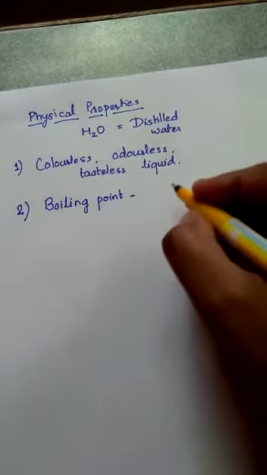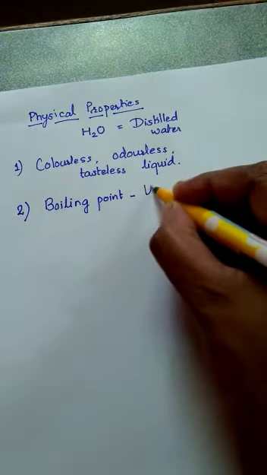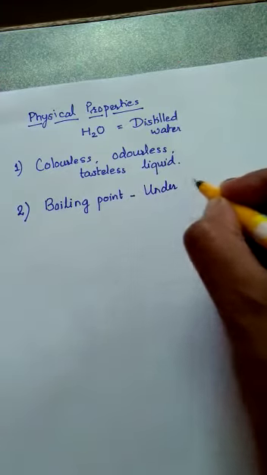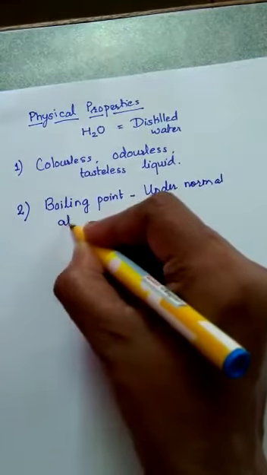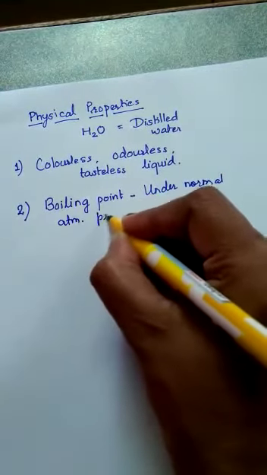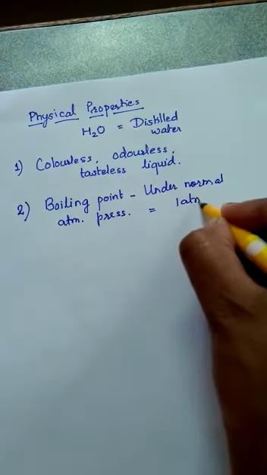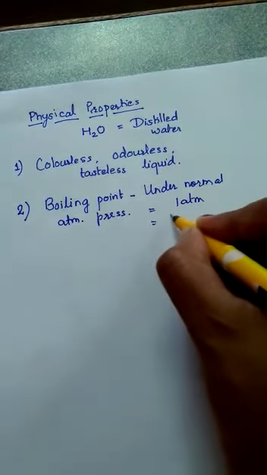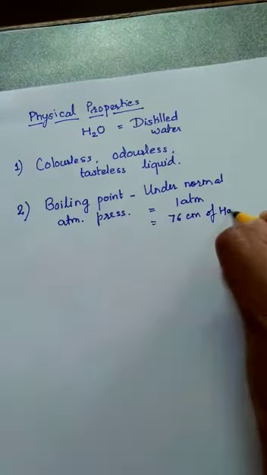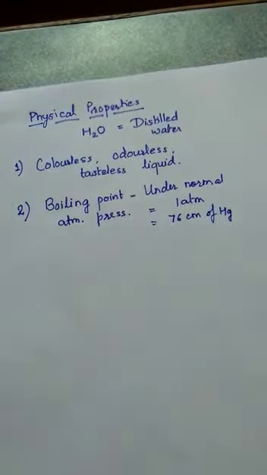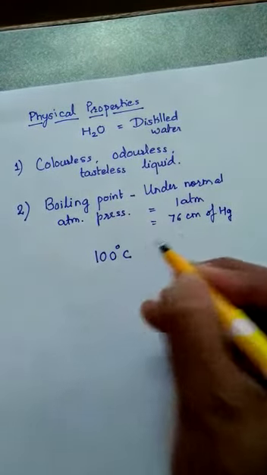Now if you take water under normal atmospheric pressure, which is 1 atmosphere, equal to 76 centimeters of mercury, at this pressure water boils at 100 degree Celsius.